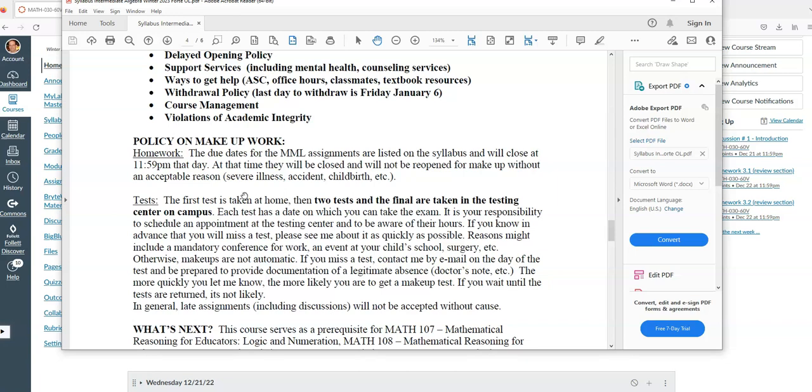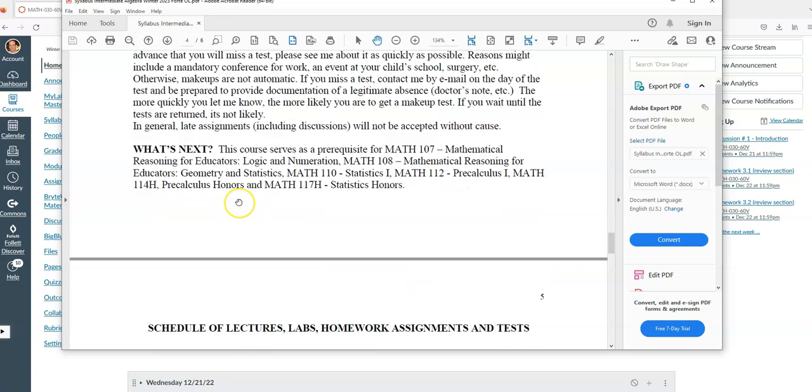Like I mentioned before, there are 2 tests and the final that are taken in the testing center on campus. Each test has a 1-day window for you to take the exam. You can schedule an appointment at the testing center. Again, if you miss a test, there's got to be some sort of legitimate absence that goes with that.